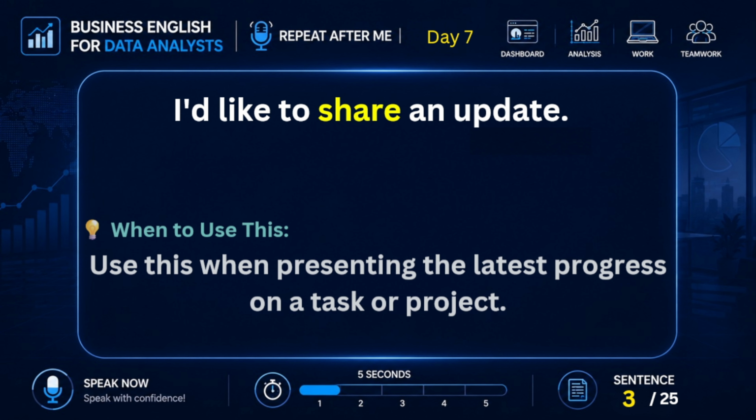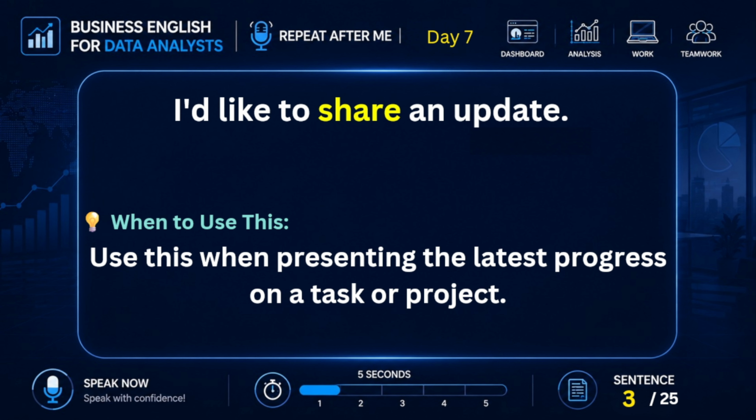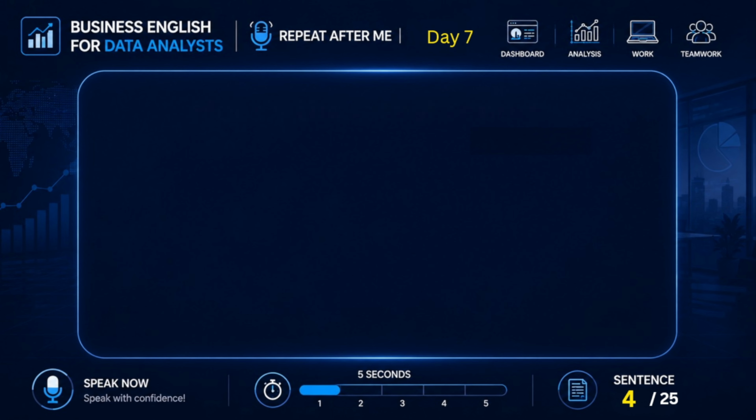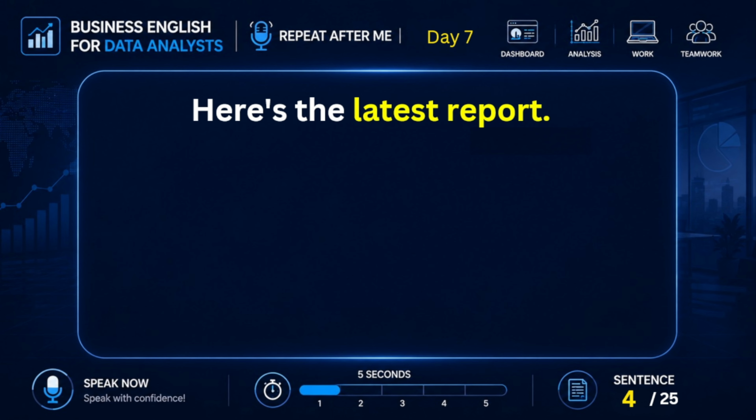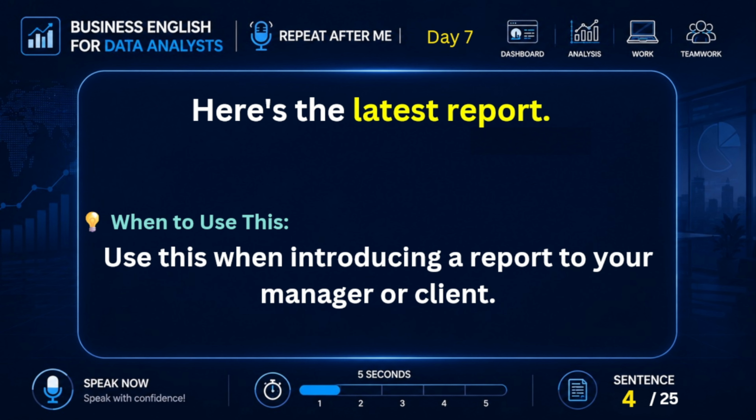I'd like to share an update. Use this when presenting the latest progress on a task or project. Here's the latest report. Use this when introducing a report to your manager or client.